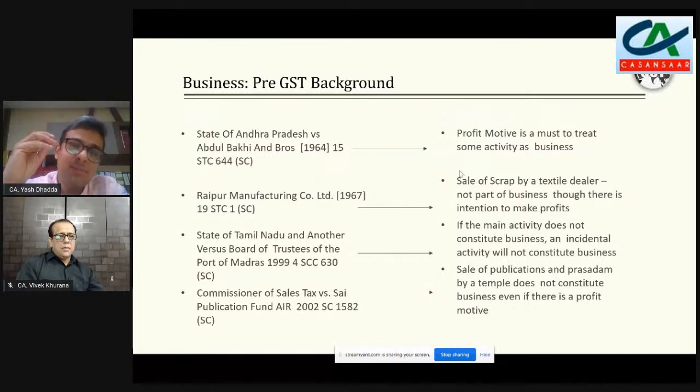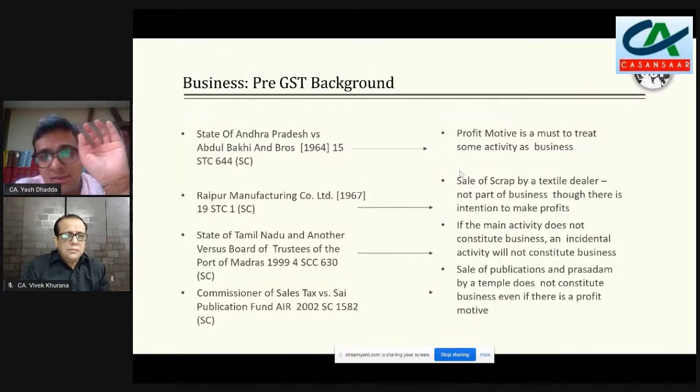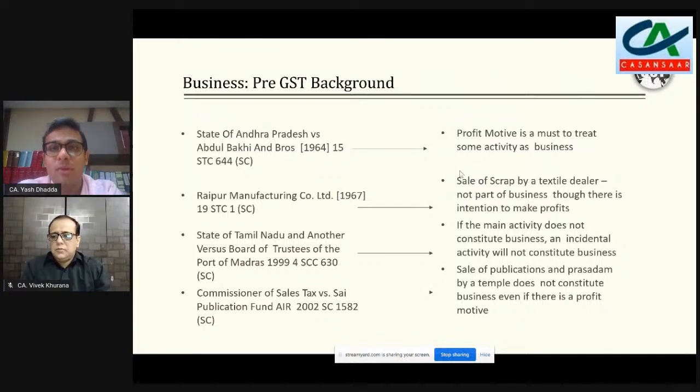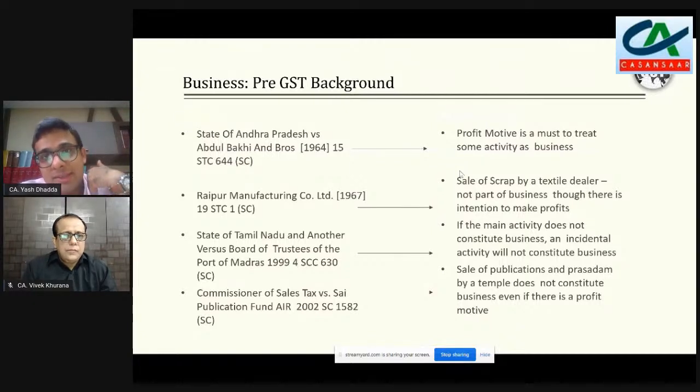And the question which came up in the Supreme Court was whether it is leviable to VAT or not, and the answer was that ultimately all this publication of sale of publication और प्रसादम, ये ultimately जो साई बाबा का जो ये ट्रस्ट का जो मैसेज है और पर्पस है उसको बढ़ाने के लिए करा गया है. So even if there is a profit motive involved, profit element involved, you cannot constitute it as a business, because the main purpose of it basically is to extend the message of Sai Baba, which any which way is not a business activity.